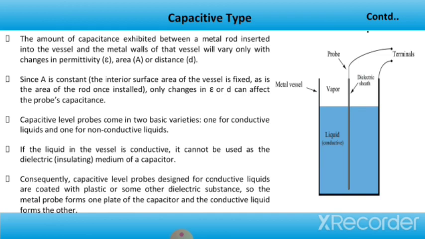Capacitive level probes come in two basic varieties, one for conductive liquids and one for non-conductive liquids. If the liquid in the vessel is conductive, it cannot be used as a dielectric, meaning the insulating medium of a capacitor. Consequently, capacitive level probes designed for conductive liquids are coated with plastic or some other dielectric substance, so the metal probe forms one plate of the capacitor and the conductive liquid forms the other.